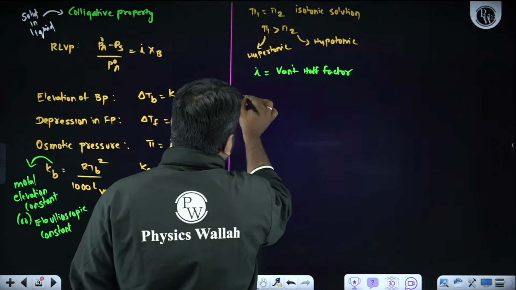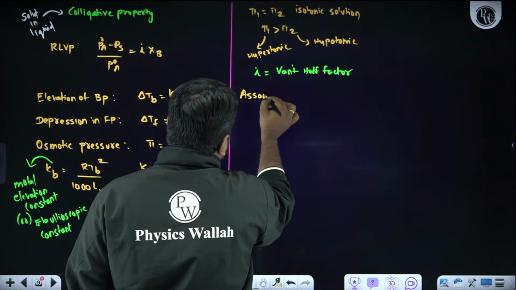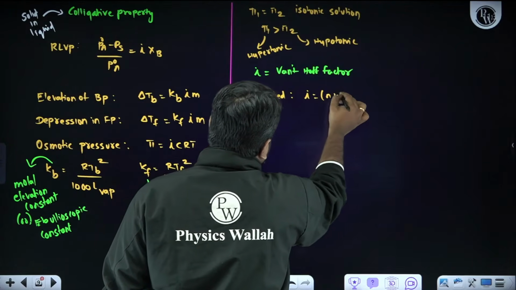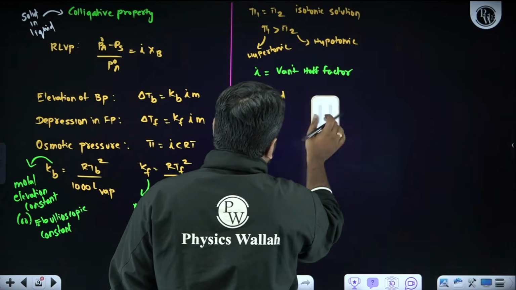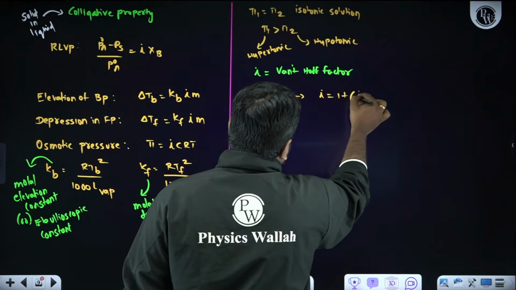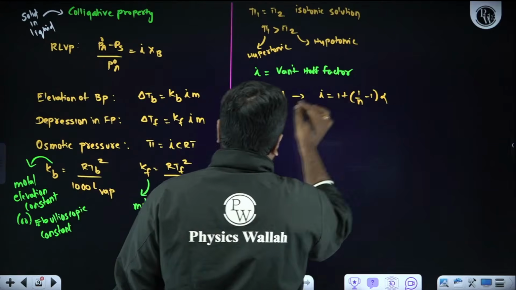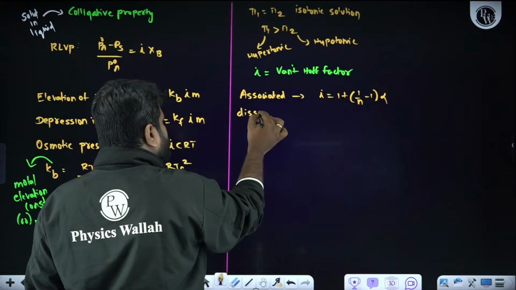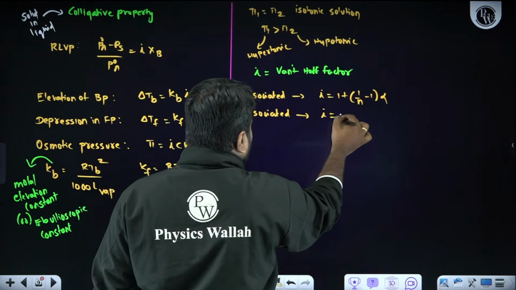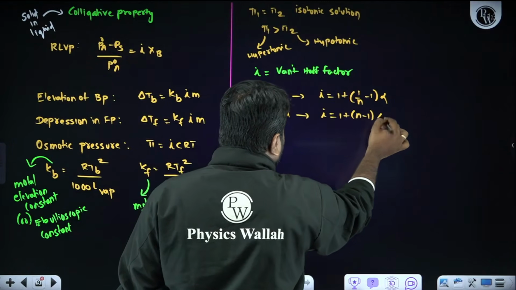In case solute particles are getting associated, I is equal to 1 plus (1/n minus 1) alpha. If the solute particle is getting dissociated, then I is equal to 1 plus (n minus 1) alpha.